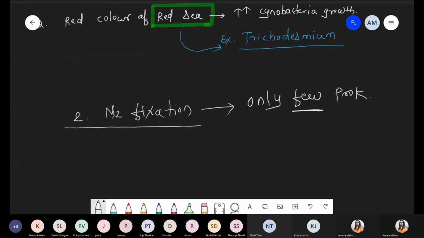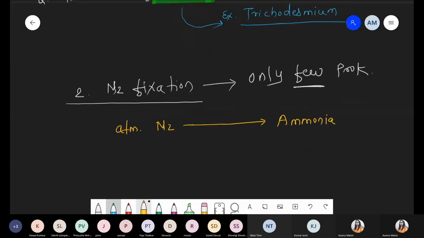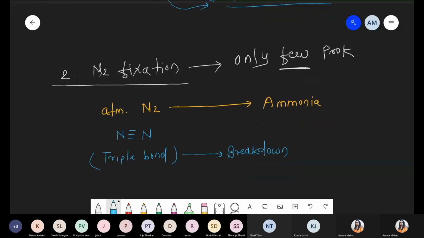When you perform nitrogen fixation, atmospheric nitrogen should be converted into the molecule NH3, that is ammonia. What is happening here? Nitrogen has a triple bond between the nitrogen atoms.